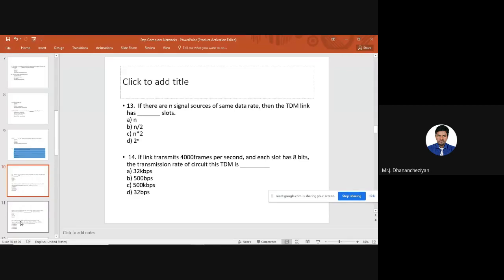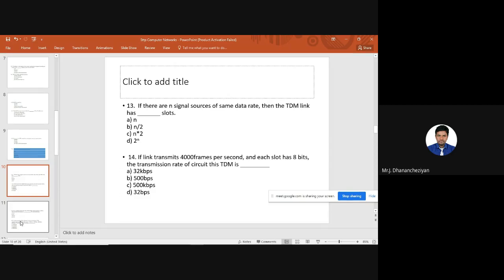Next. This is a question relevant to TDM data transmission. We all know what TDM is: time division multiplexing. We can have a number of slots, called time slots. If a user is given one slot, the user can use the entire bandwidth. This is the advantage of TDM. Most digital data transmission is based on TDM, especially in networking.